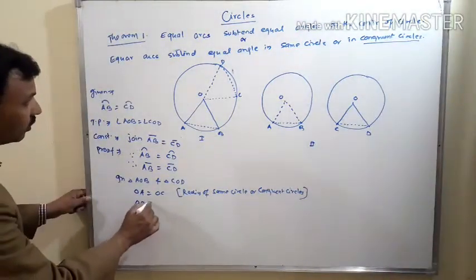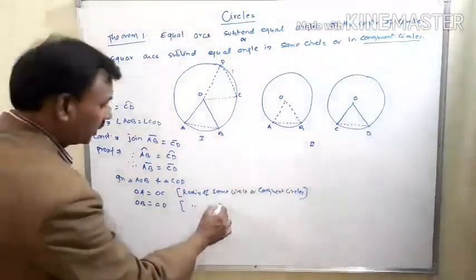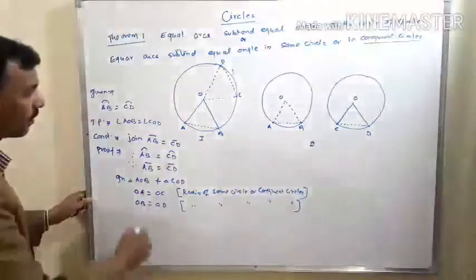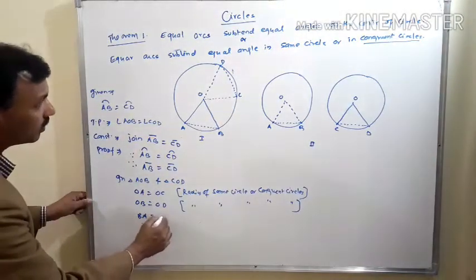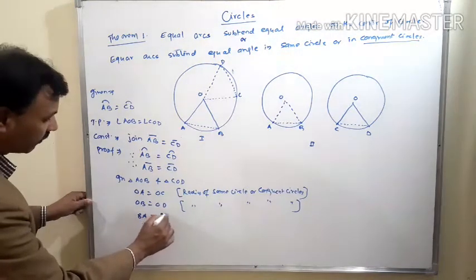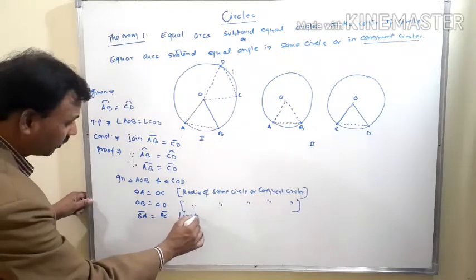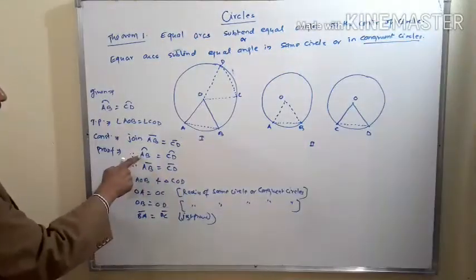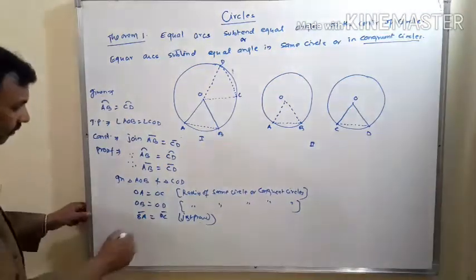OB equals OD, for the same reason, radii of the same circle or congruent circles. And BA equals DC, which we just proved. Already we have discussed that if arc AB equals arc CD, then BA equals DC.